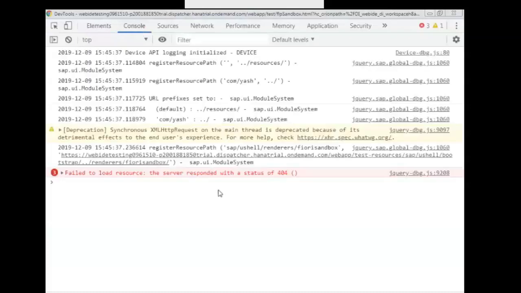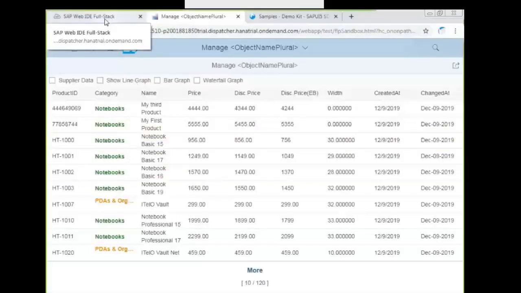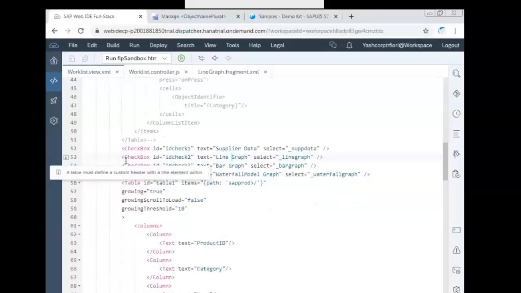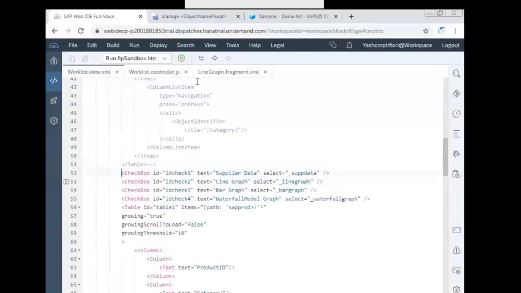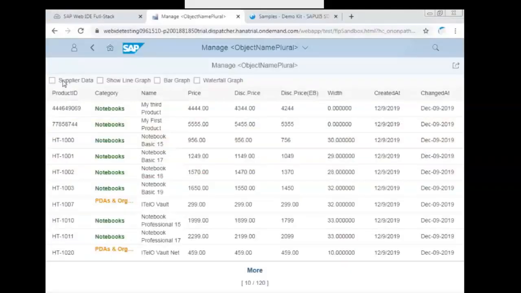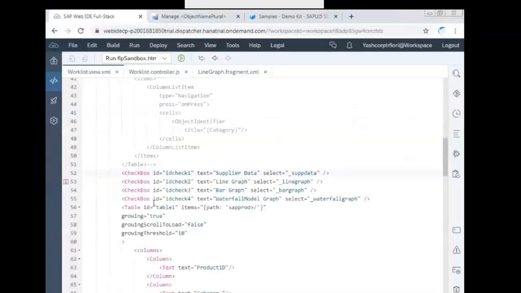It is firing the event, did not match something.